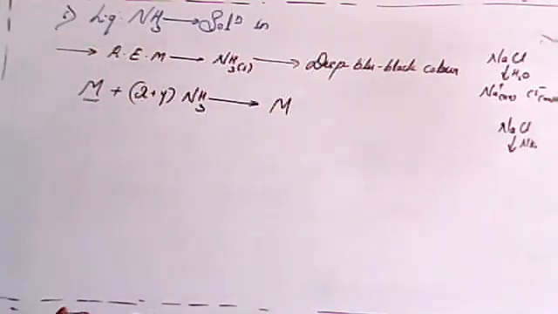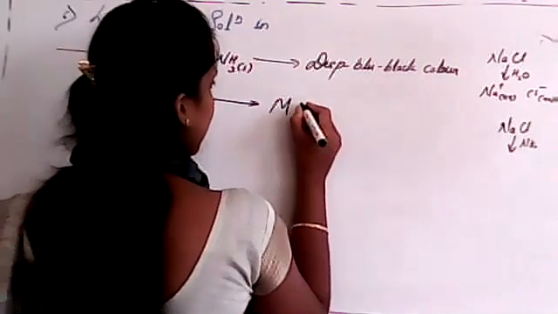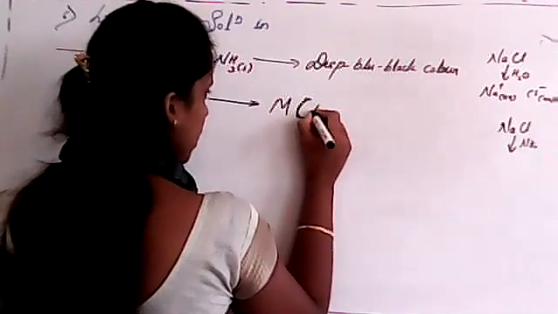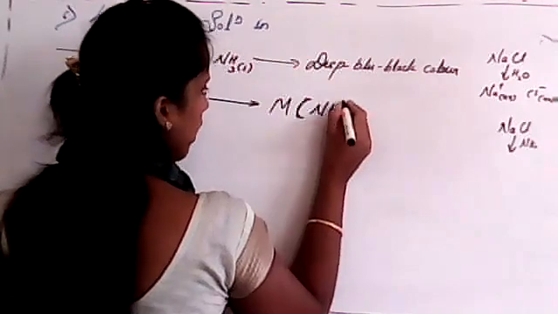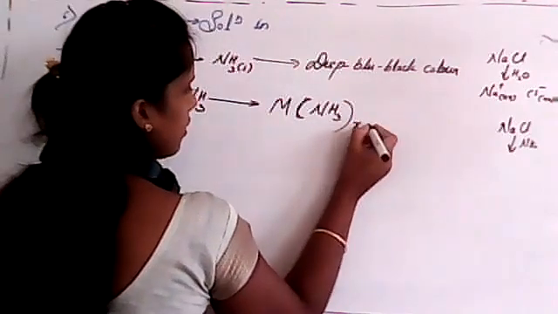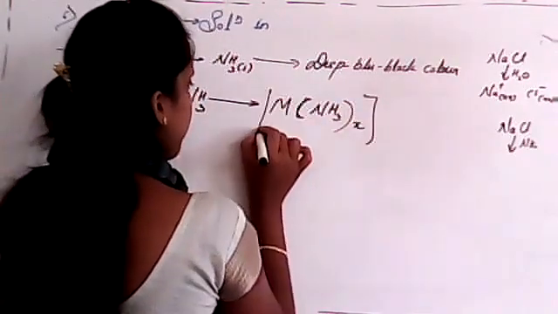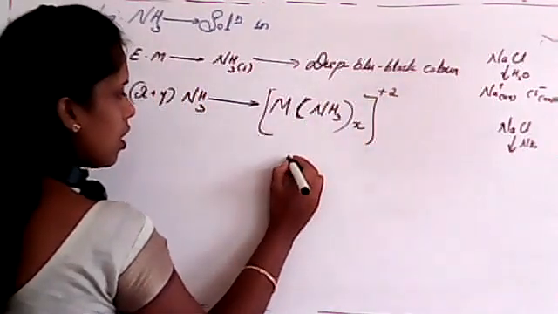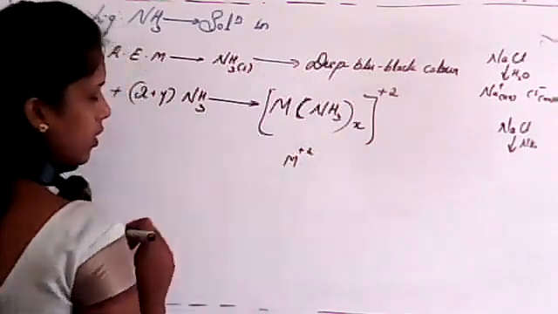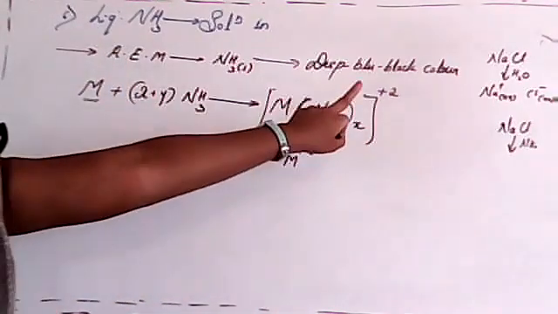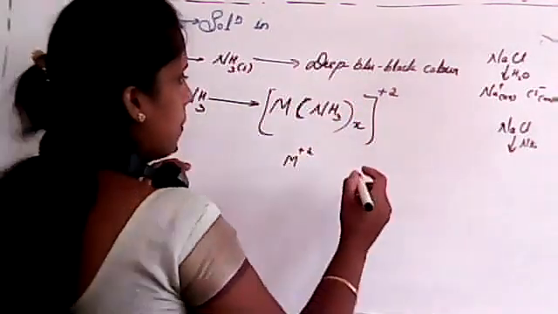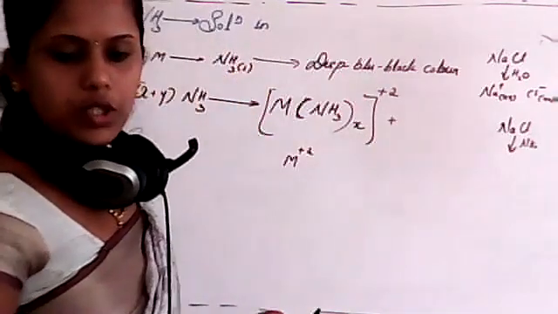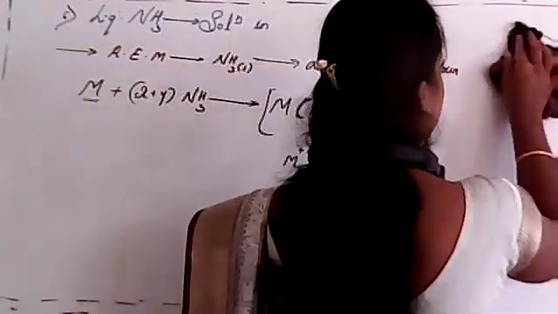So that's why the composition of this one is metal, NH3, I'll consider it as X times, and the charge over this ion is plus 2. Why, student? Because the metal has a plus 2 oxidation state, isn't it? So that's why we consider plus 2 oxidation over there. Clear? Plus another product. Which one is it?